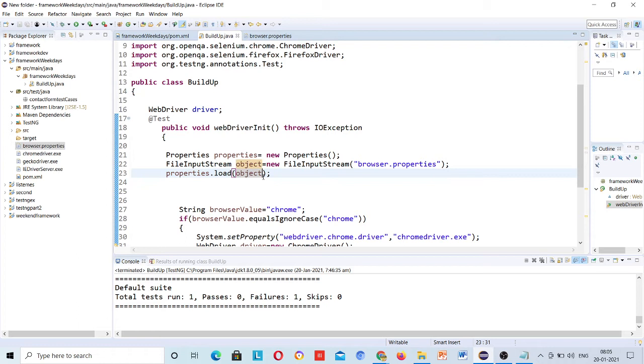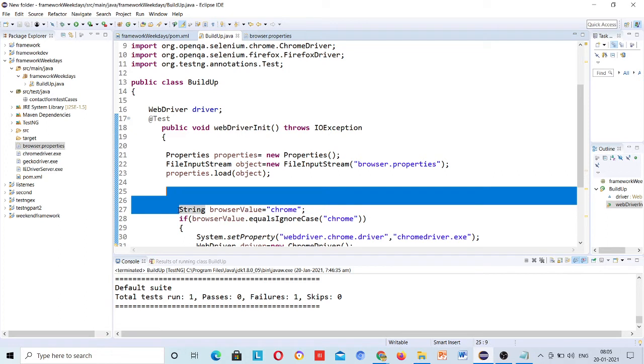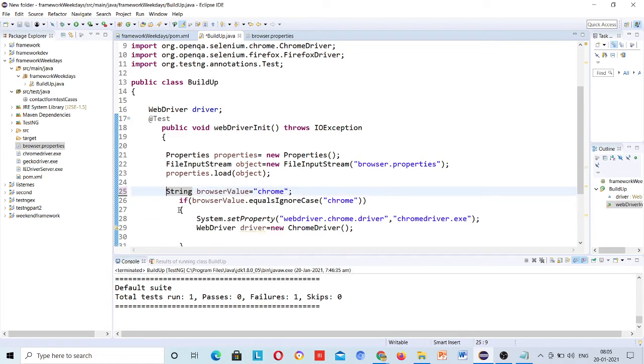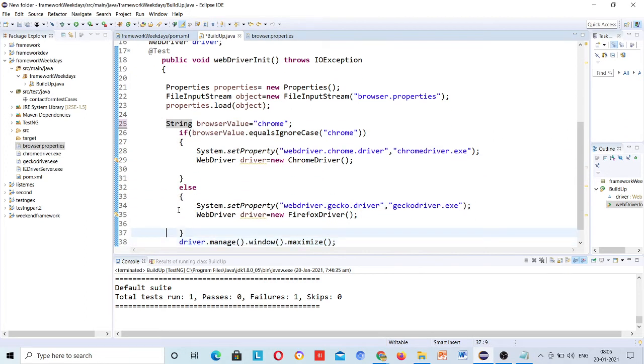Otherwise, whatever you want to write here, A, B, C, D, it's also okay. But the convention is that you have to use the standards. You are going to design a framework, so you should know the standards of working.